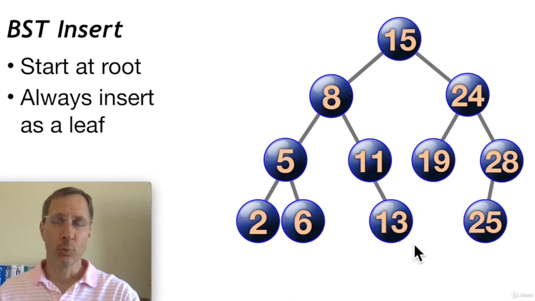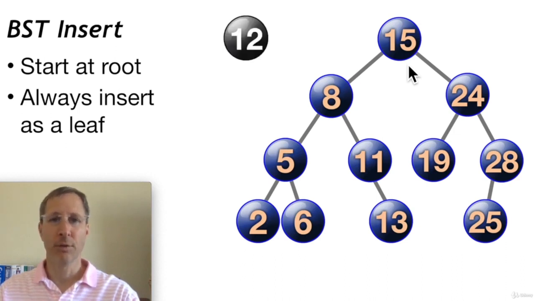We're going to always start at the root when we're doing an insert. So at the top, in this tree it's the 15. We're always going to insert a new node as a leaf. In other words, at the very bottom of the tree. But we start at the top to locate the correct position in the tree to insert that new leaf. So let's say we want to insert 12 in this tree.